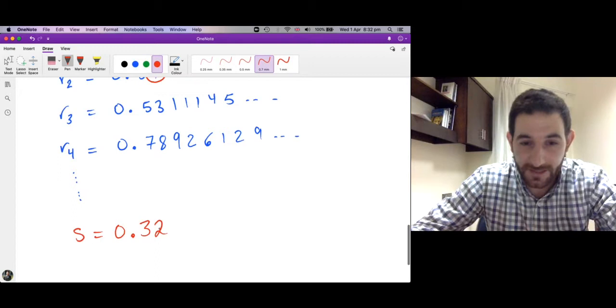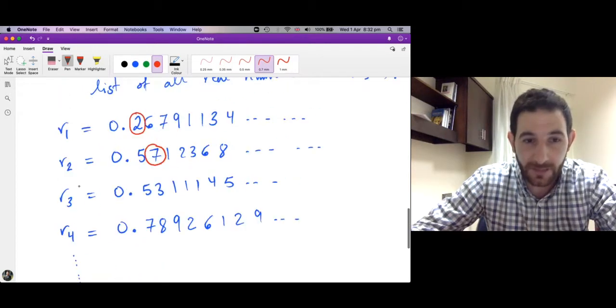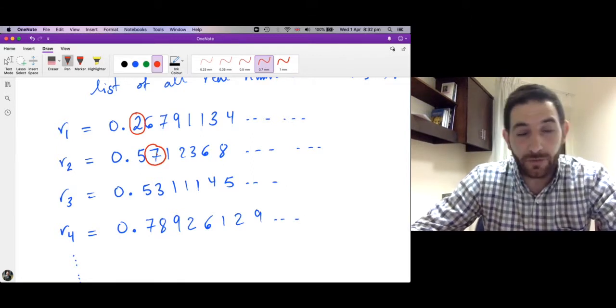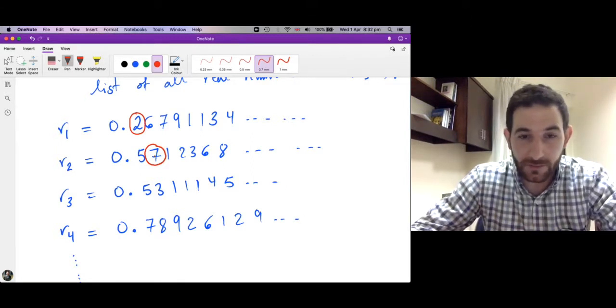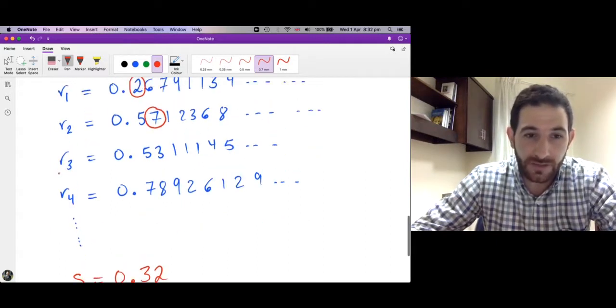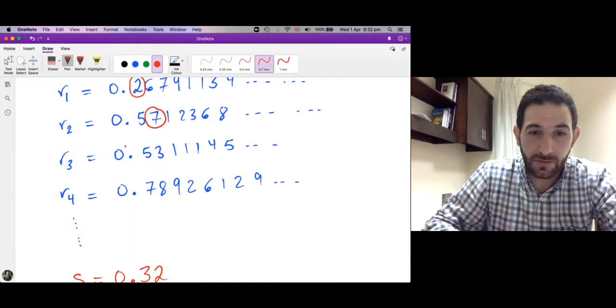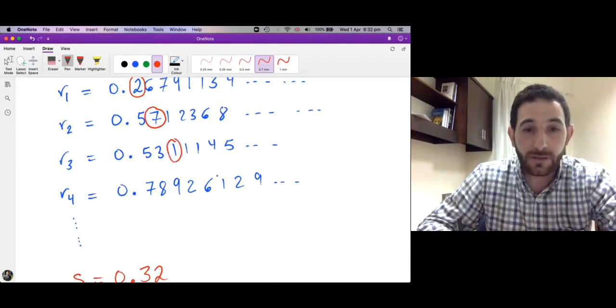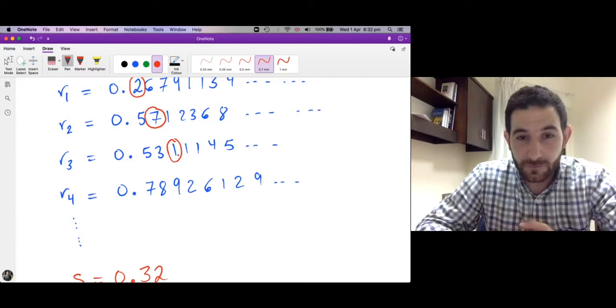Now, to obtain the second place of S, we go to the second number of the list, and we go to its second decimal place. And if it's 2, we put 3. If it's not, so here it's not 2, it's 7, we put 2. To obtain the third, again we do the same. We go to the third number in the list, to the third place of the third number. And if it's 2, we put 3.